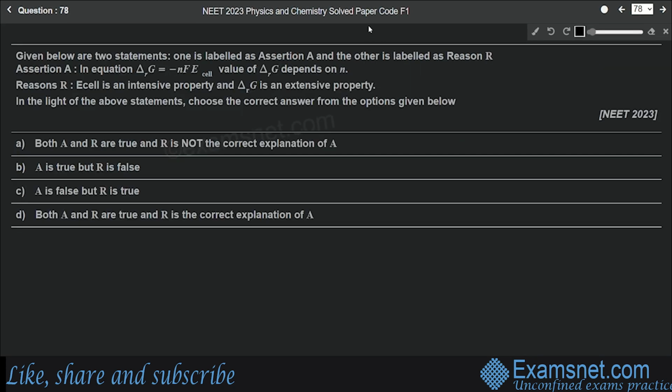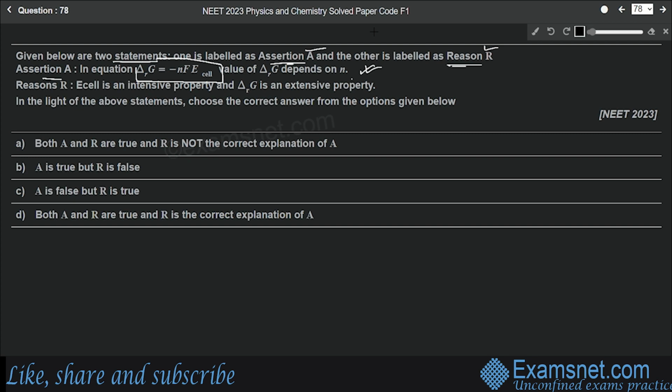Question number 78 is from the chapter Electrochemistry, and the question is, given below are two statements. One is labeled as assertion A and the other is labeled as reason R. Assertion says that in equation delta rG equals minus nF E cell, value of delta rG depends on n. Yes, this is a correct statement. What is delta rG?